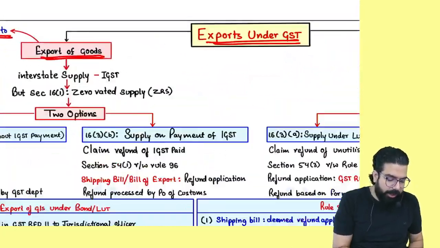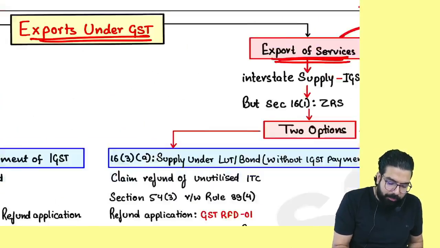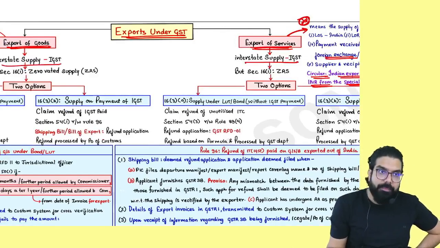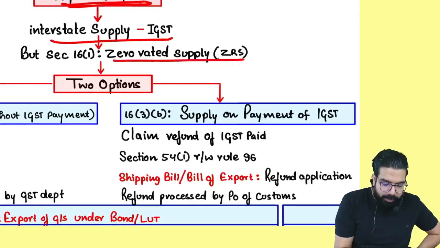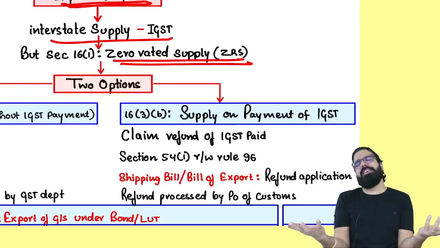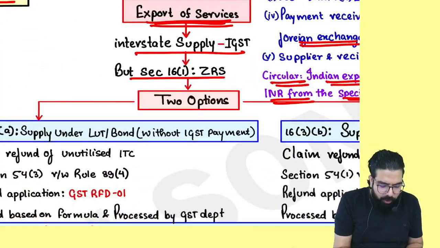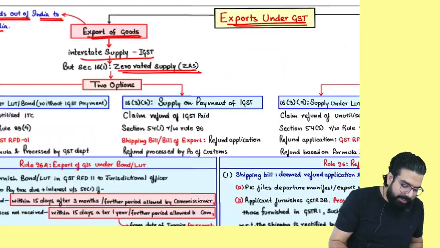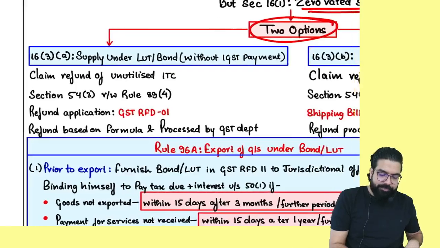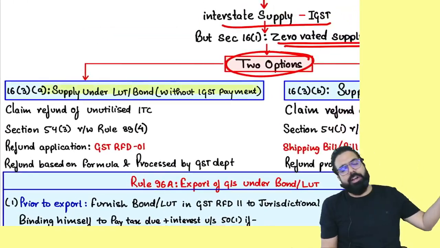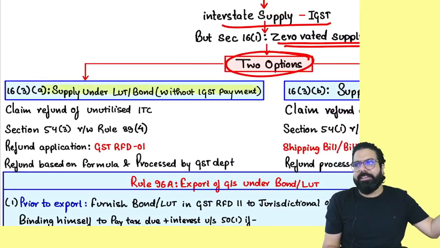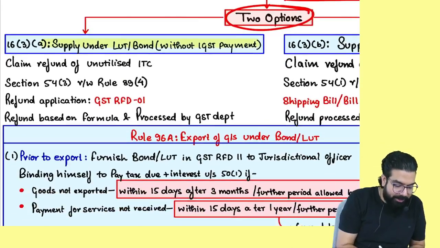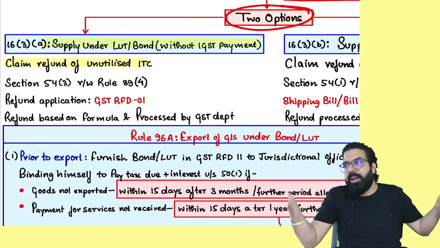Now, whether export of goods or export of service, always remember, exports are always interstate supply. And exports are always zero rated supply. Sir, if it's zero rated, there are two options. One, I can give a bond or LUT and I don't have to pay any GST. Now what will happen? Refund of ITC will be given. Do you agree with me? Hence the supplier can claim refund of the unutilized ITC.